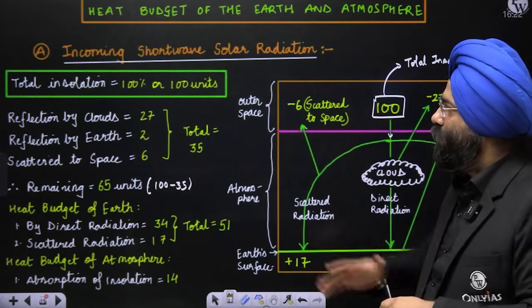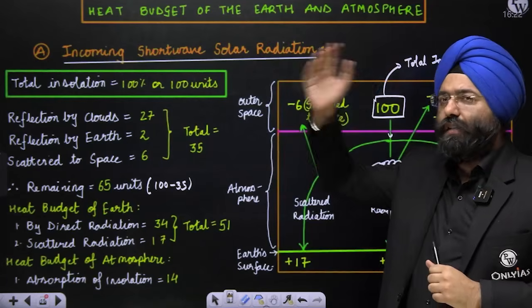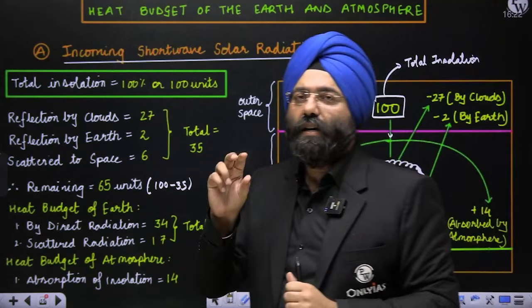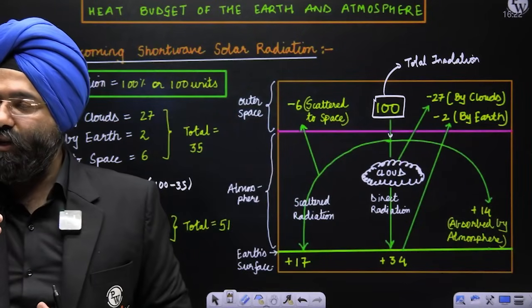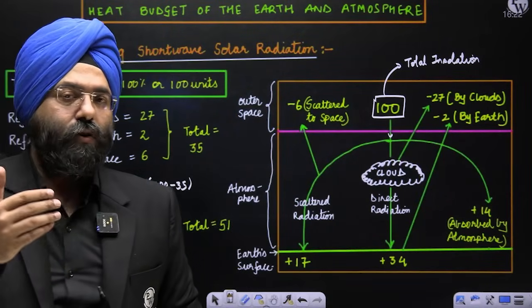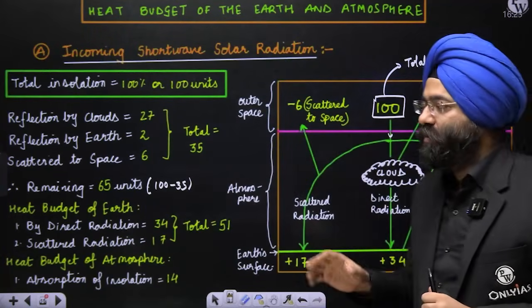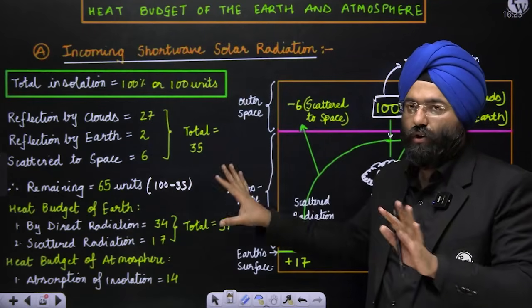You have just done what? The incoming solar radiation, where 35 units were sent to outer space, lost, and 65 units were left. Out of the 65 units, 51 units were absorbed by the Earth's surface, some in the form of scattered radiation, that means 17 units, and 34 units from the direct insolation. The other 14 units were absorbed by the atmosphere. So this is the whole chart of the incoming solar radiation that you have done.